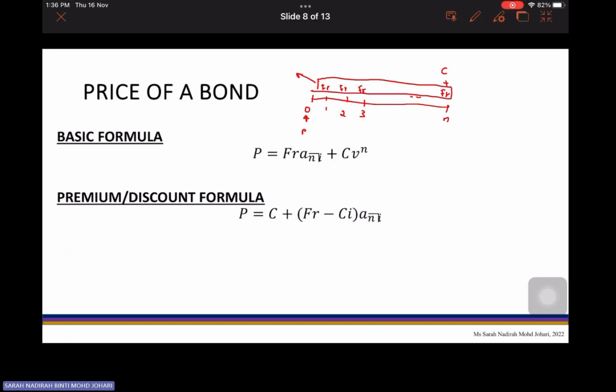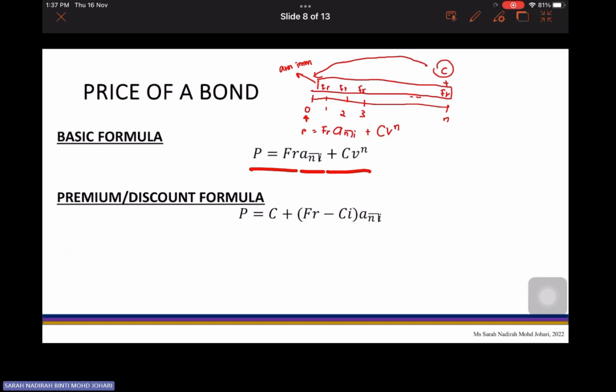It replicates exactly like your annuity immediate. Therefore, you can say your price of the bond is equivalent to your coupon payments as an annuity immediate with an interest rate of i over here. All right, and then do not forget you have your redemption discounted back to time 0. So you have Cv^n. So this is the basic formula of the price of the bond.